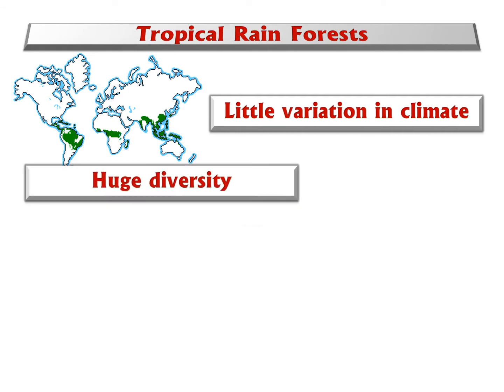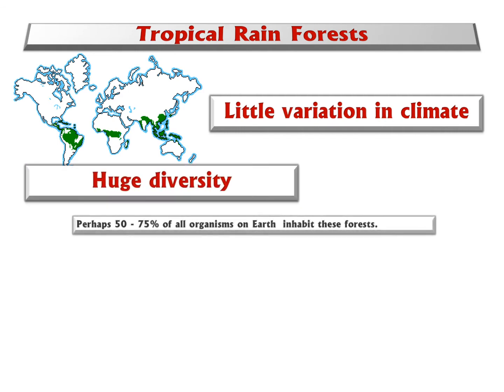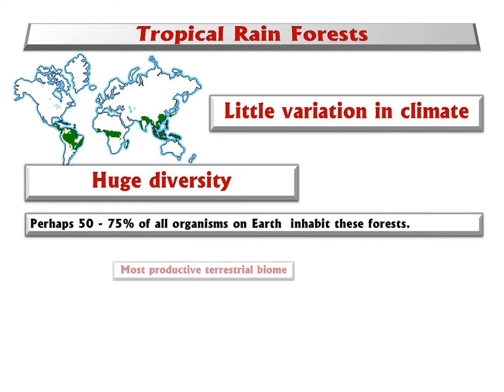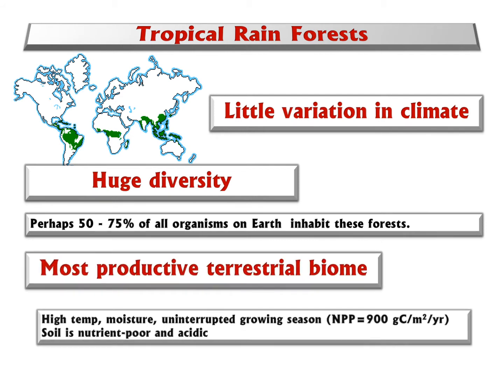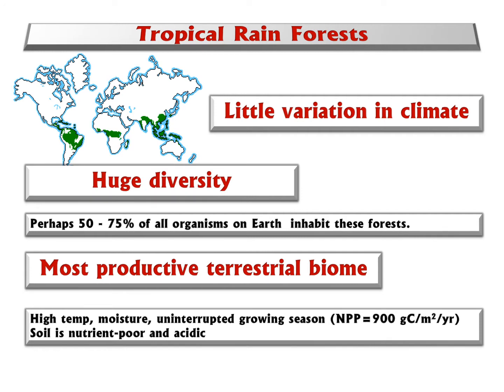Temperature, precipitation. How about the plants and animals? There's a huge diversity. In the tropical rainforest, likely 50 to 75% of all organisms on Earth are there.